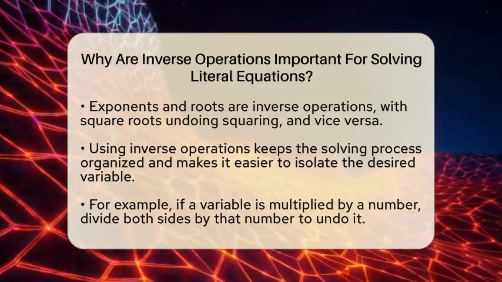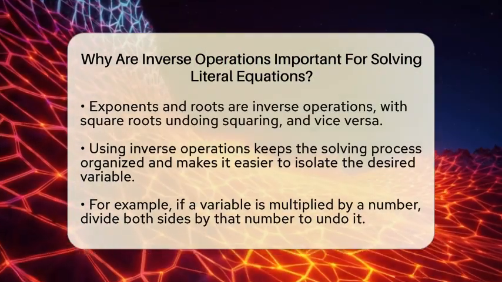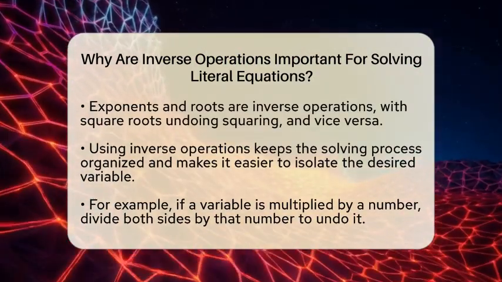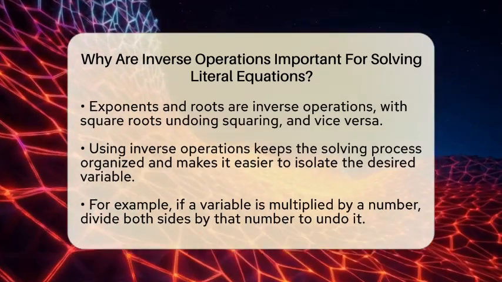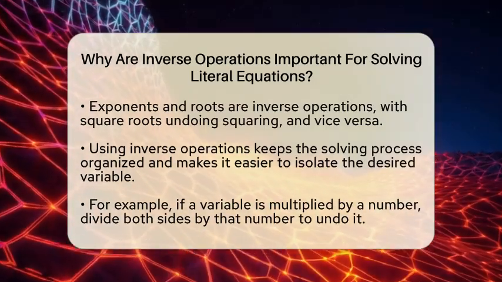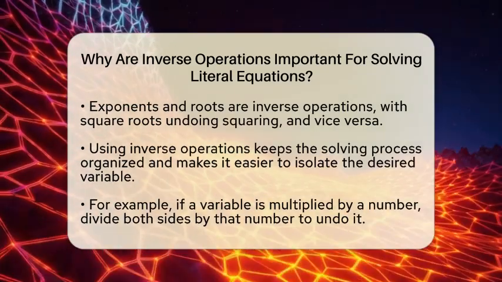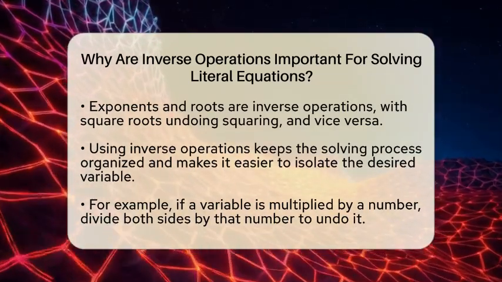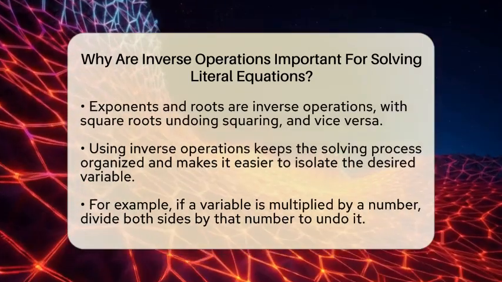Inverse operations are pairs of actions that cancel each other out. Addition and subtraction are opposites. If you add a number and then subtract the same number, you end up where you started. The same goes for multiplication and division. If you multiply by a number and then divide by that same number, you return to the original value. Exponents and roots are also inverse pairs. Taking a square root undoes squaring, and vice versa.